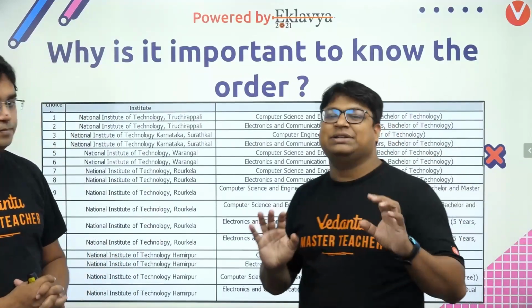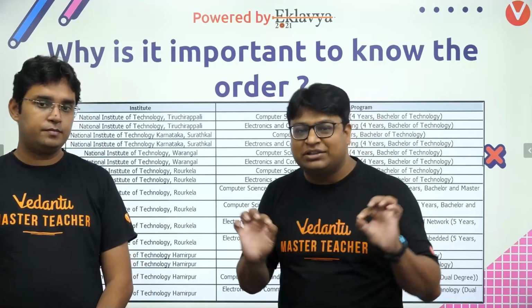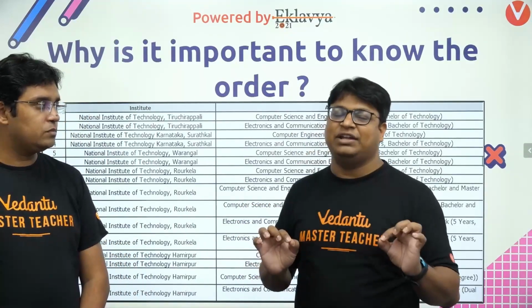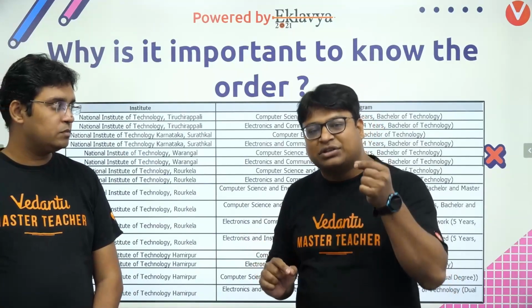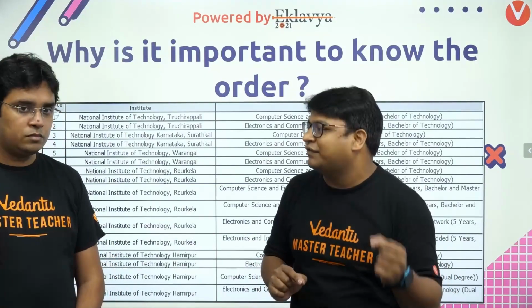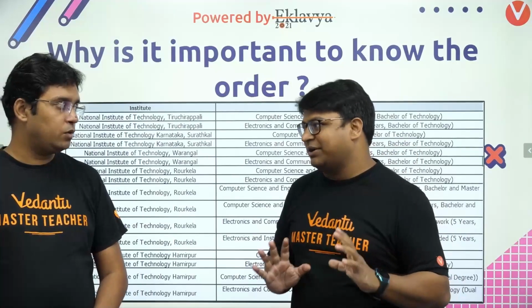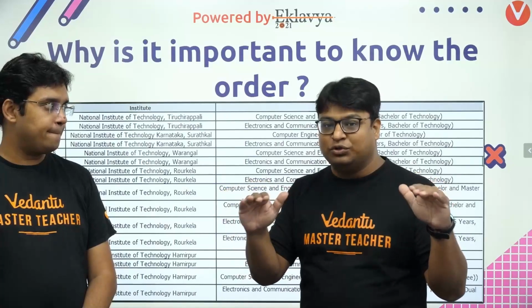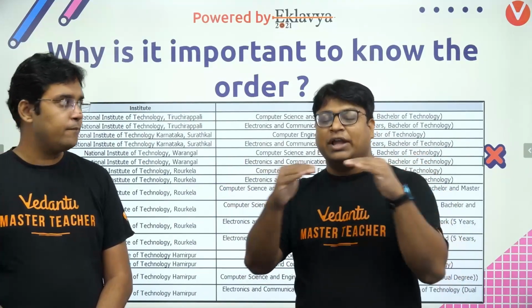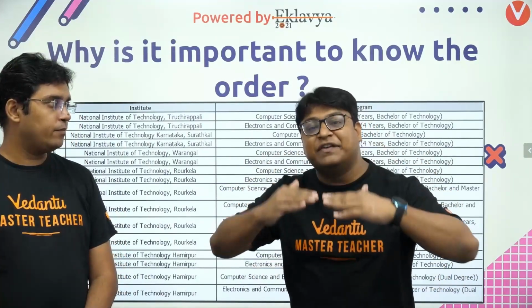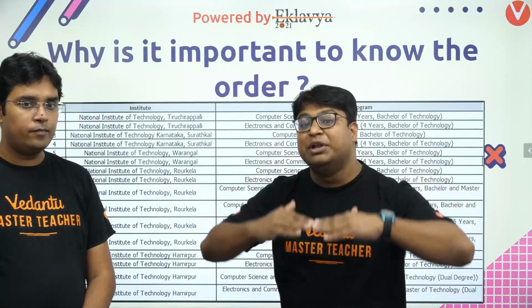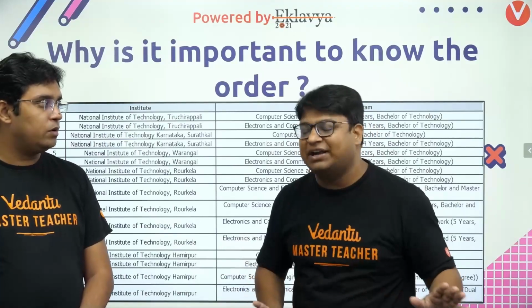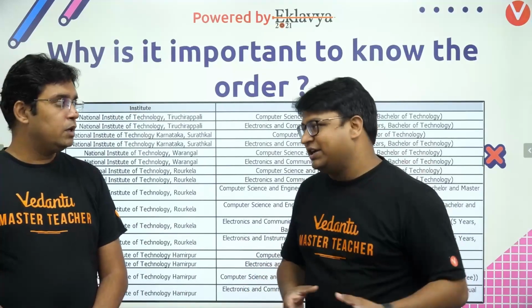So the answer is that once you get the 12th row, let's say, there is no way by which you can get your 13th number choice or 14th number or 15th number or any lower choice for that matter. Once in round 1 you have been allotted some row, that very moment, everything that was present in your choice list below what you have got becomes null and void for you. You can never get that. You would have to appear for the IIT again, if you're not a dropper.